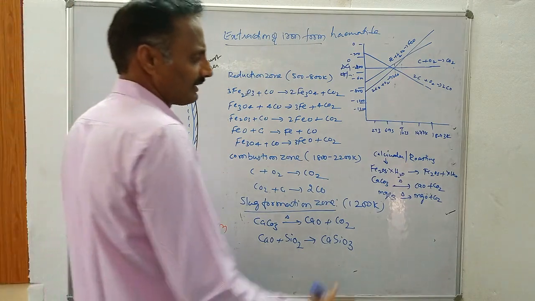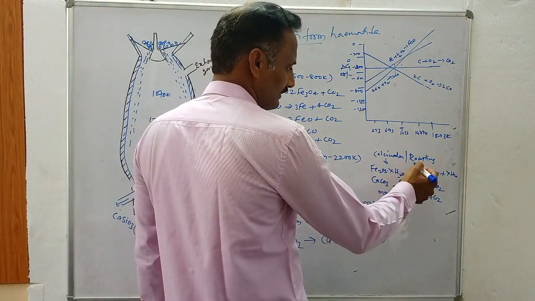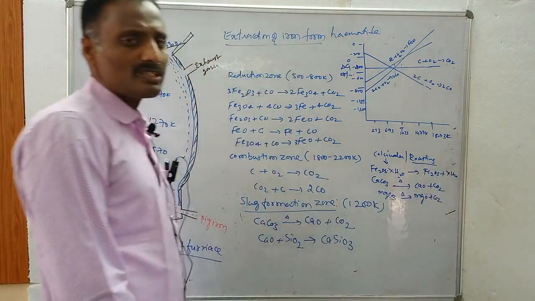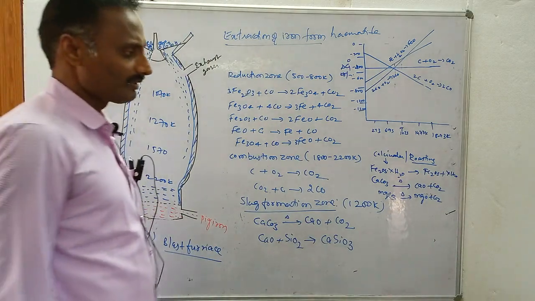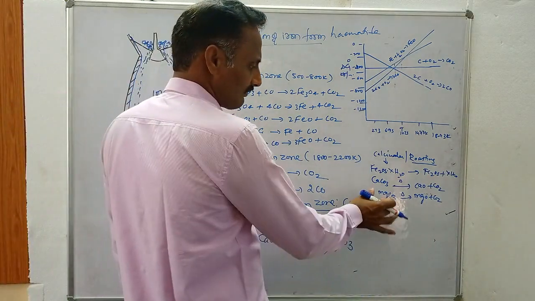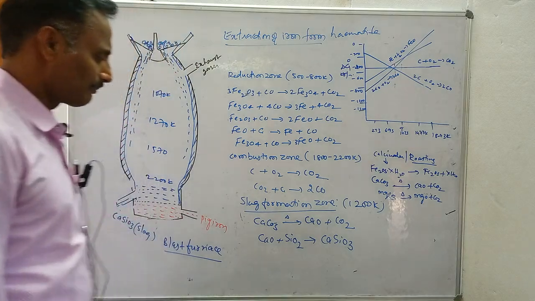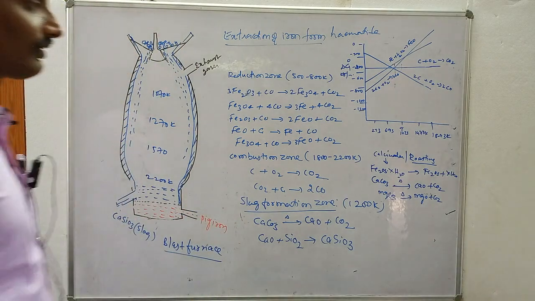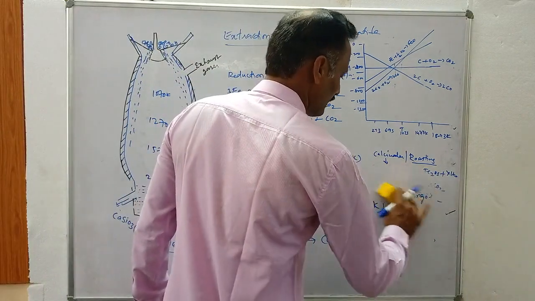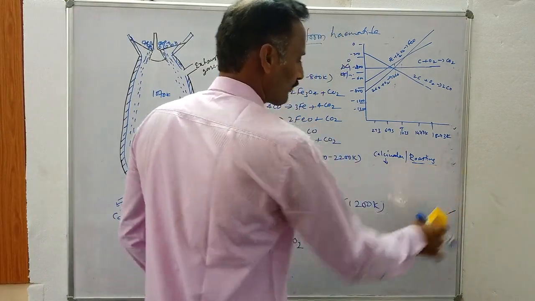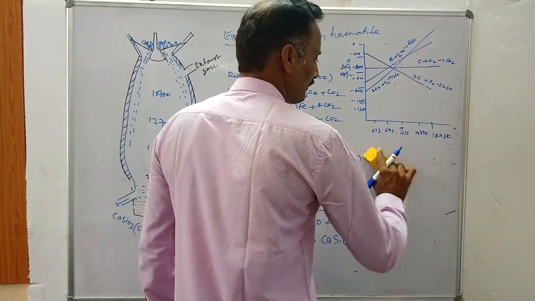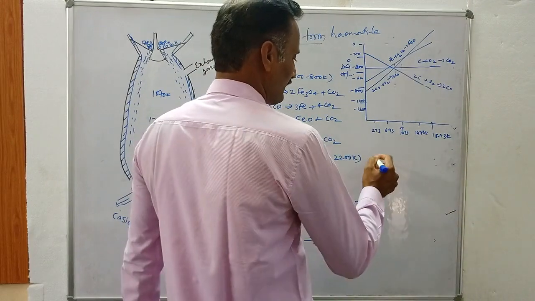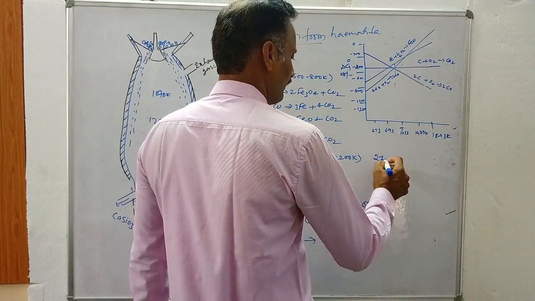Then what is roasting? What is the difference between roasting and calcination? Roasting means the process of heating concentrated ore in the presence of air or oxygen. During the roasting process, we are supplying oxygen. For example, take zinc sulfide ore.